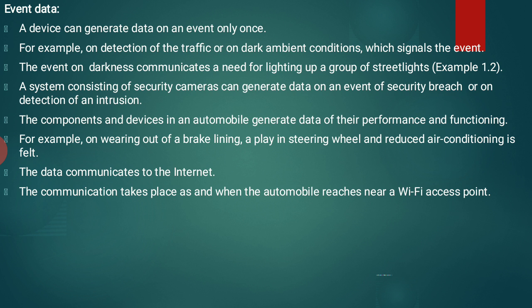So it is an event. The data is communicated to the internet. The communication takes place when an automobile reaches a nearby Wi-Fi access point.